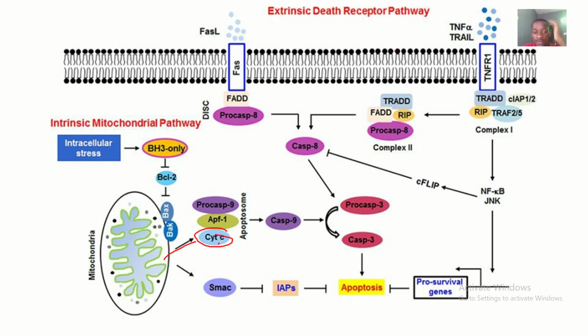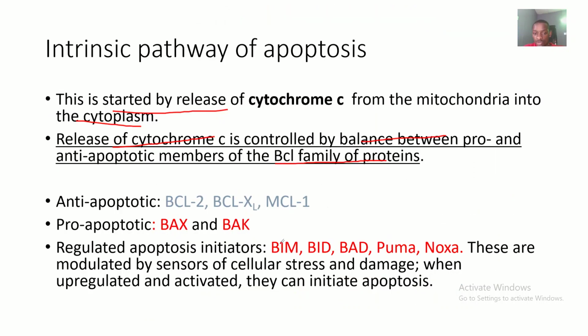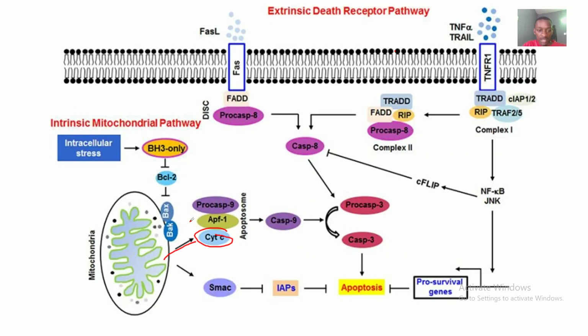You see many genes here. They are the BCL family of proteins. We have the anti-apoptotic ones, those that are against cell death, then we have the pro-apoptotic ones, basically supporting cell death. For the anti-apoptotic, we have BCL2, BCLX, and MCL1.